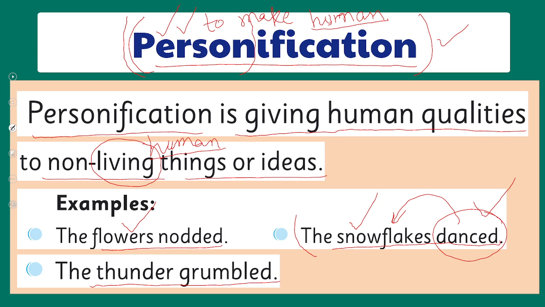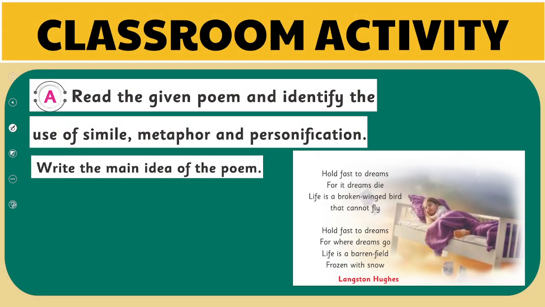Our poem Heartwood is also an example of personification, in which the tree is talking with the audience. Because speaking or talking is an ability of humans, the poem in itself is also a work of personification, in which a tree is personified. So I hope you guys have understood what personification is.